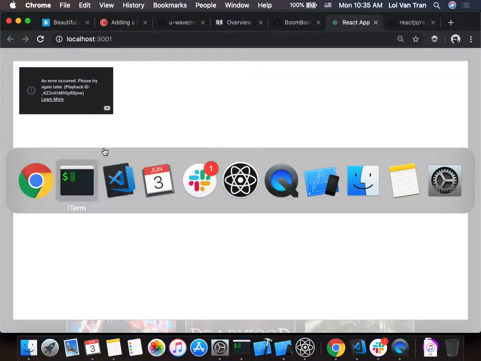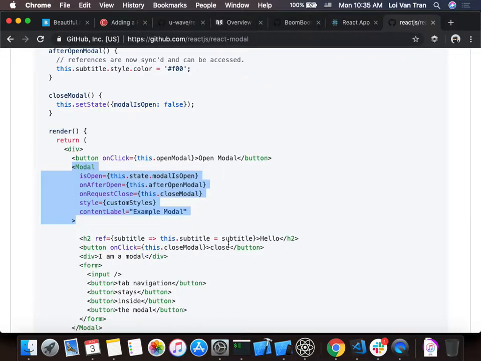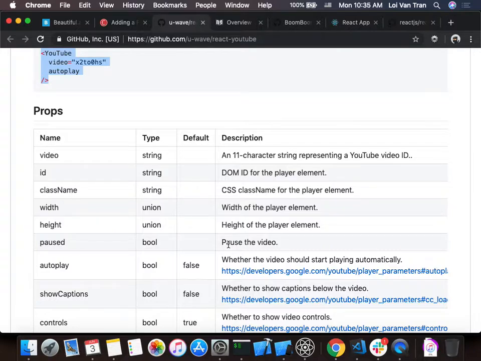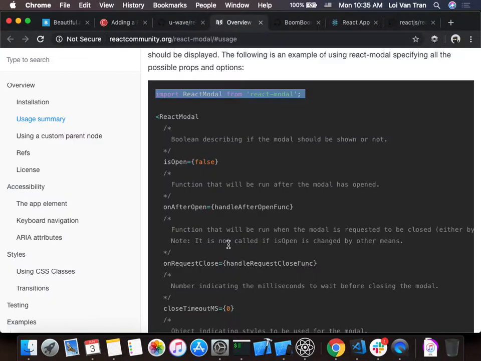The reason why that is, is because we look at the documentation of our React modal. Can you go over just opening and closing it first before you get to YouTube? Okay.